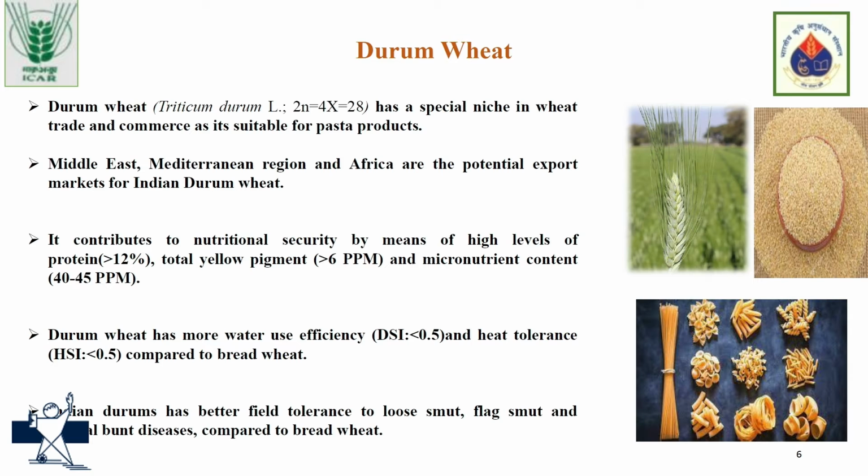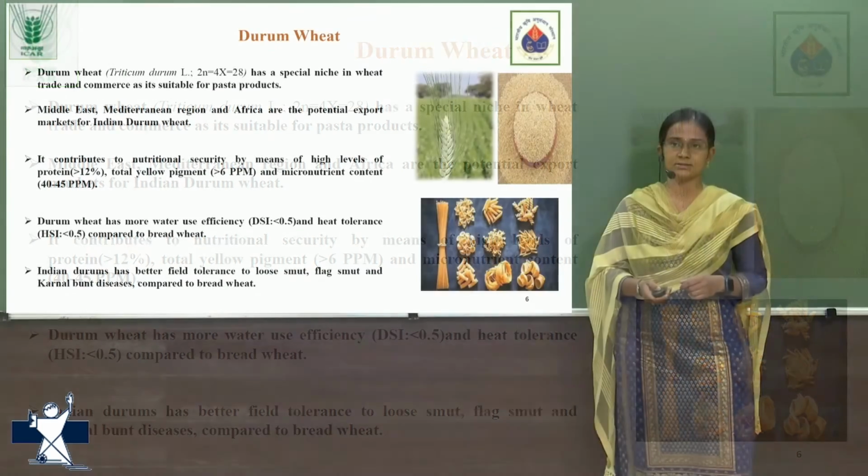Compared to bread wheat, durum wheat is also assumed to have good nutritional characters. It has good levels of protein content compared to bread wheat, and also the yellow pigment content, which includes beta carotene, a precursor of vitamin A, and it also has good micronutrient content, like good amounts of iron and zinc. Durum wheat is also known as hard wheat because it is more adapted to heat and drought areas compared to bread wheat. And Indian durums have good tolerance to diseases like loose smut, flag smut, and Karnal bunt.